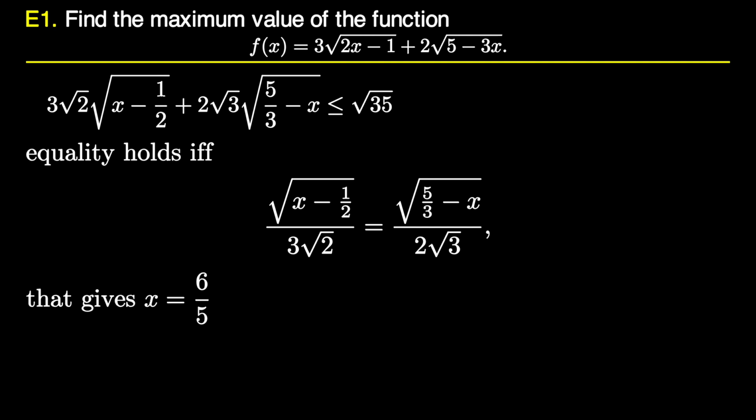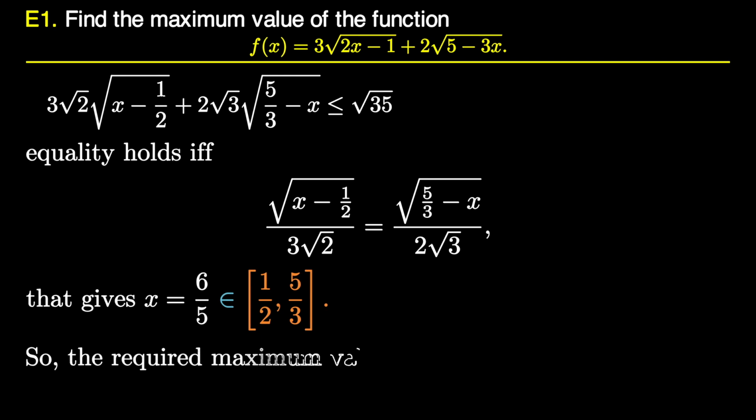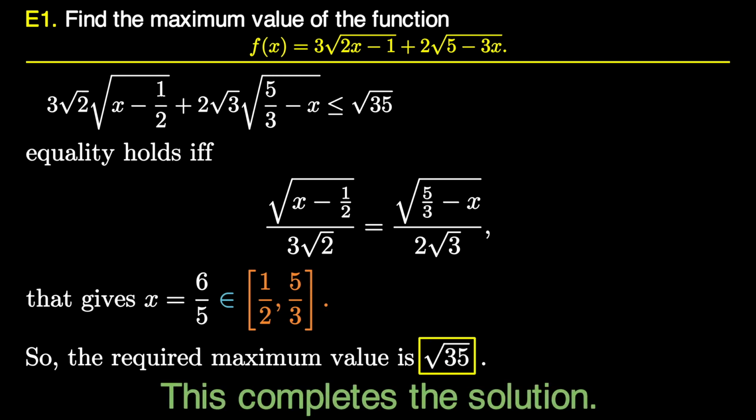And the equality holds if and only if these two ratios are equal. That gives x is equal to 6 over 5. But there is one more pitfall we have to fix. We have to check whether 6 over 5 lies in the domain of f(x) or not. So the question is, what is the domain of f(x)? It is easy to find, that is the interval from half to 5 over 3. And we are lucky that 6 over 5 lies in the interval. Now we can safely say that square root of 35 is the maximum value of f(x). And this completes the solution.